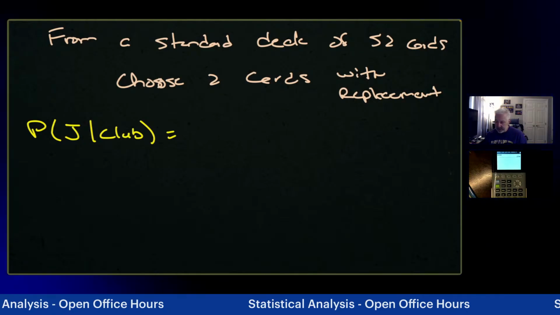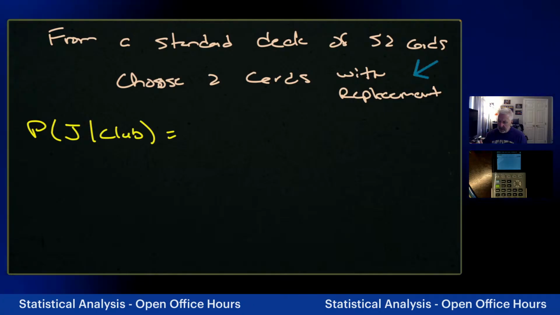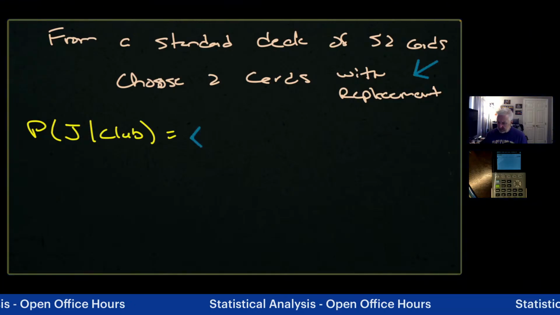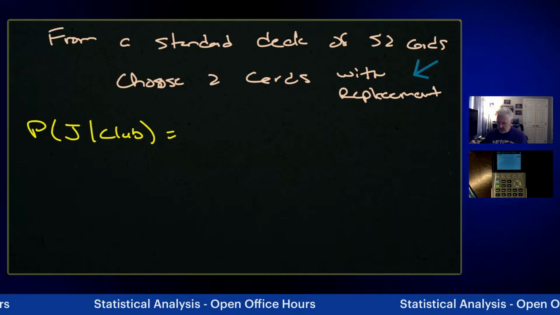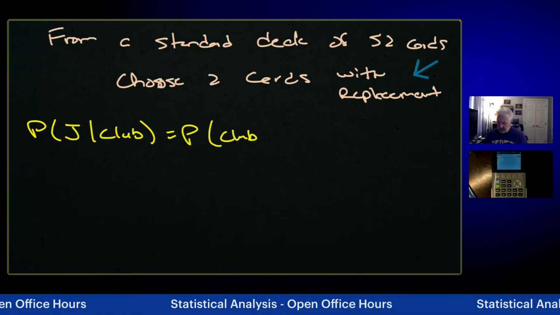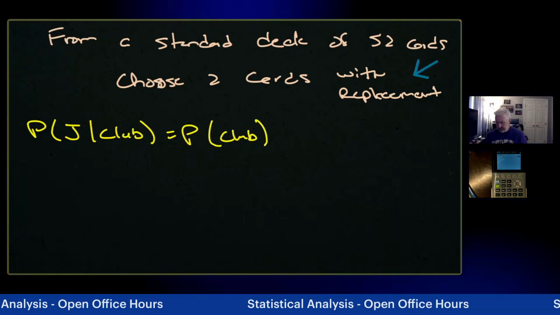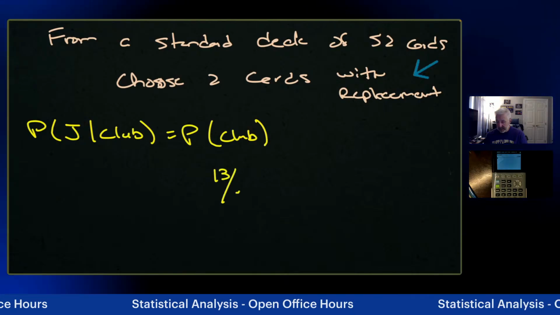And the reason we're doing it the same way is because we're doing it with replacement. We draw that first card, we put it back in. So the probability of drawing a club is what? Well, there are 13 clubs in a deck out of 52.